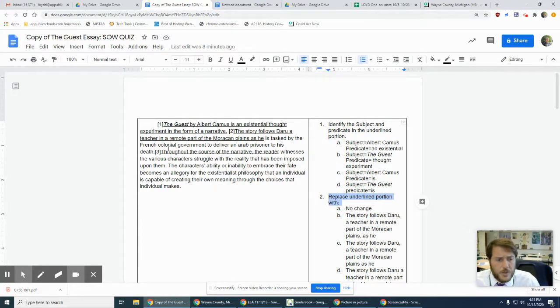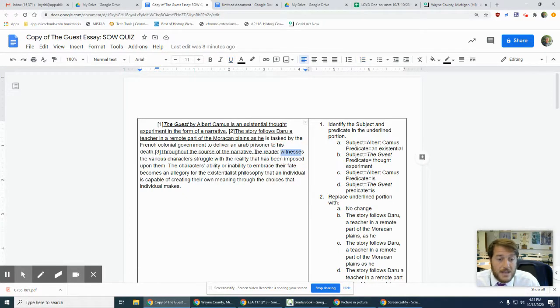This is an example of a prepositional phrase because it's telling me when something is happening: throughout the course of the narrative. That's separated off by a comma, so this one is no change. If you notice, the subject of this is the reader, and the predicate is witnesses.